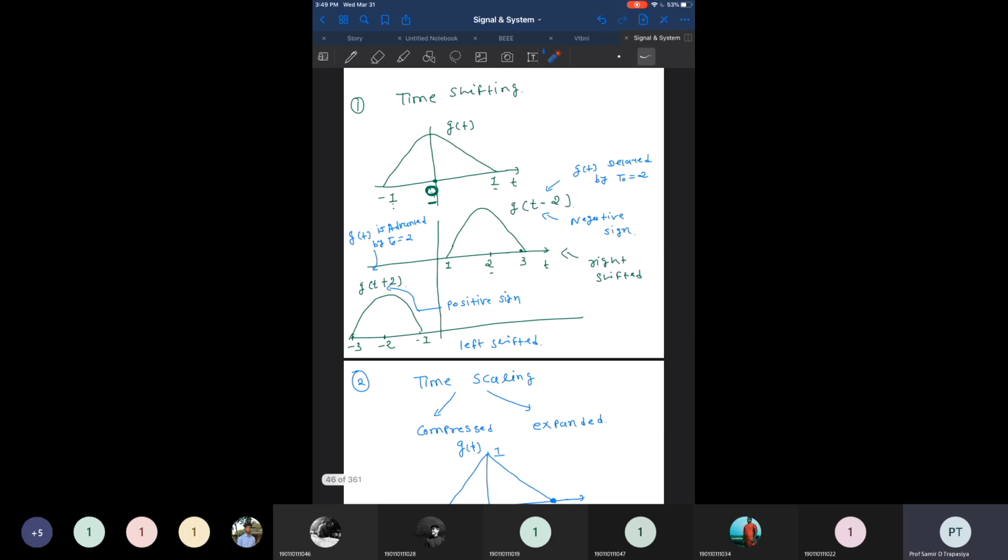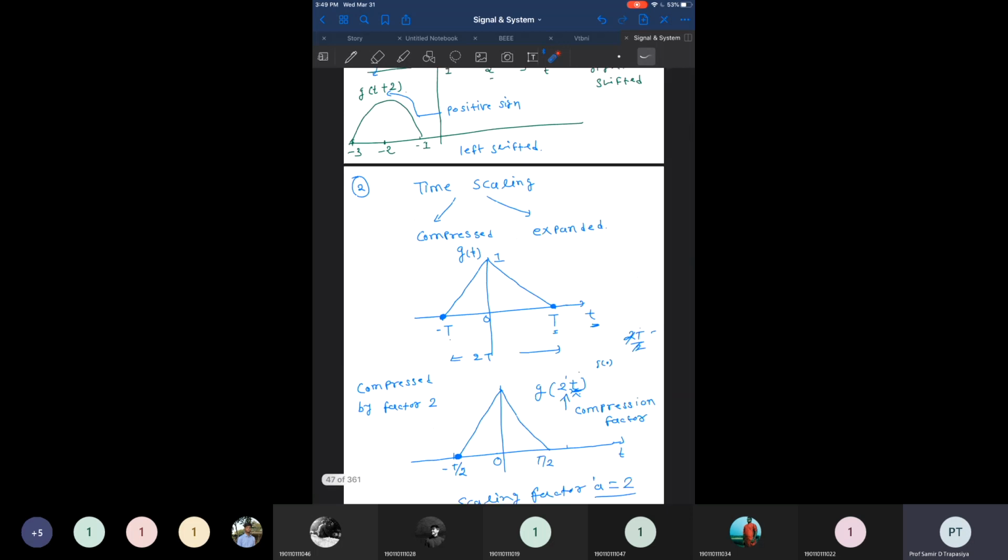And if there is a plus sign, g(t+2), the plus sign indicates the signal is an advanced version of the original signal. It means the signal is shifted to the left side, right? So a negative sign defines right shifting, and a positive sign with a variable defines the left shifting of the signal.